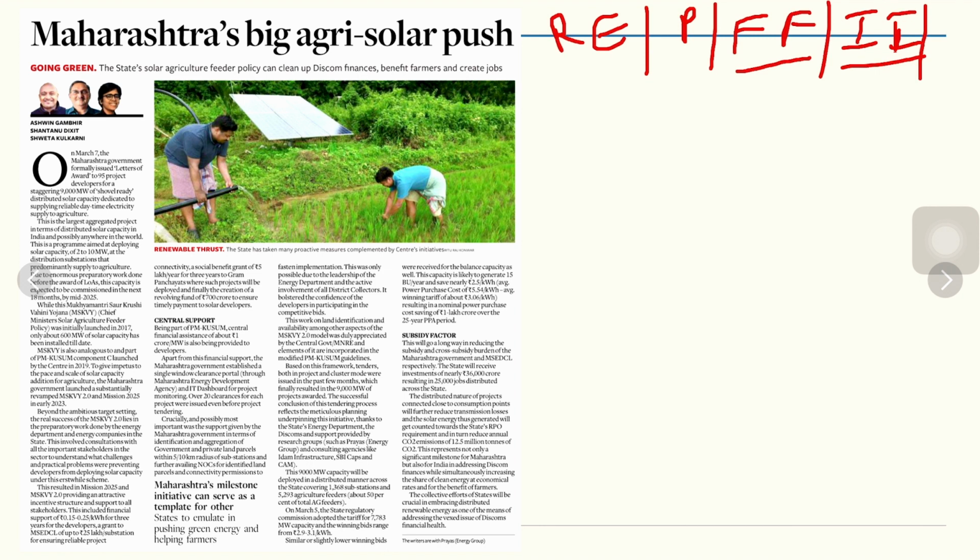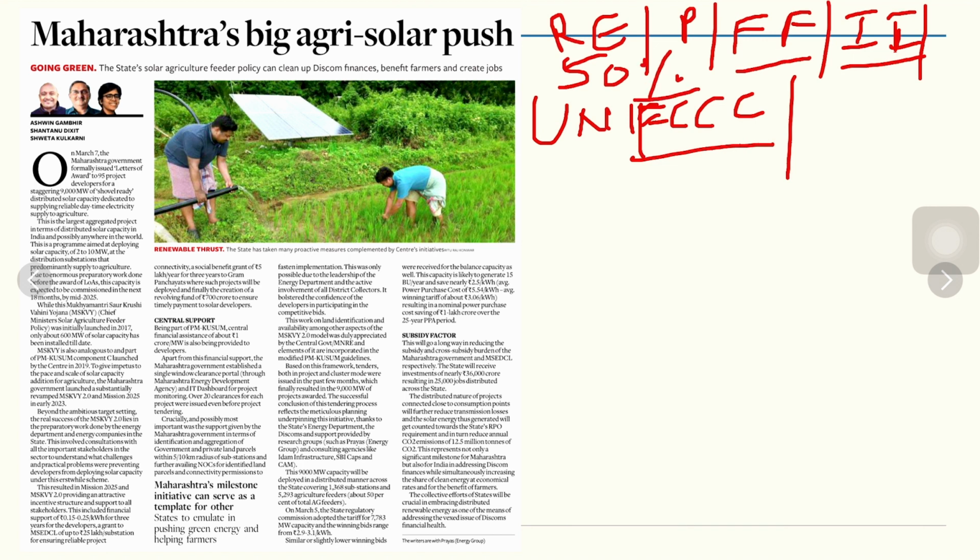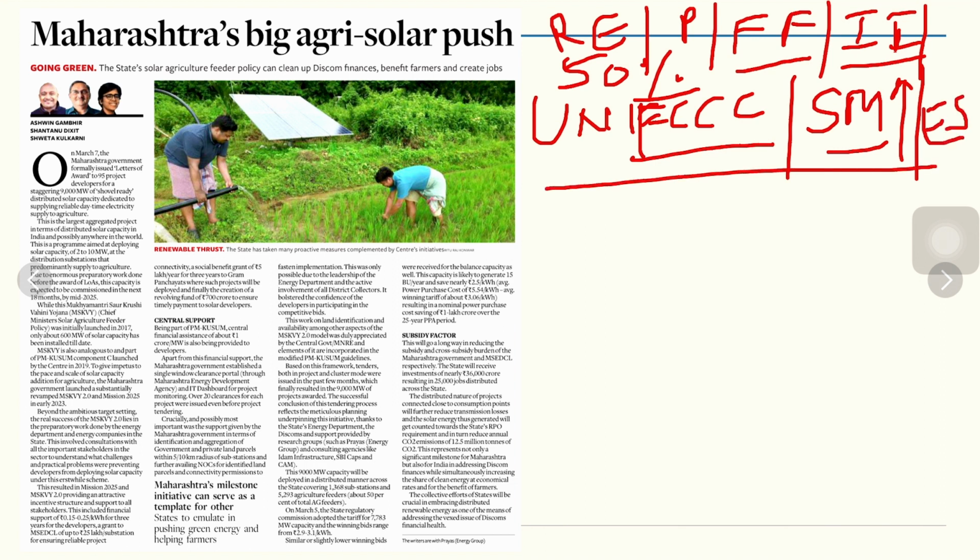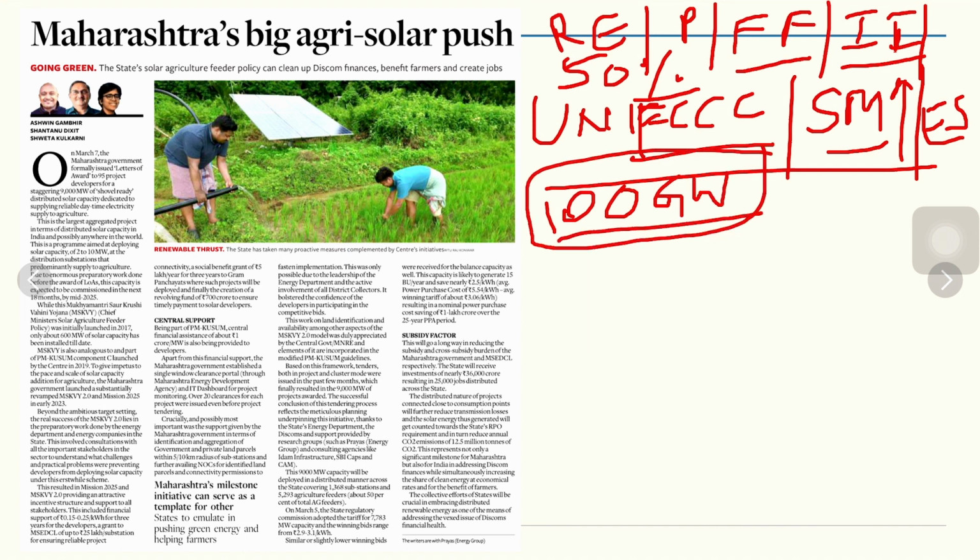India can also deal with the United Nations Framework Convention on Climate Change commitment, where India has said that close to 50% of our energy requirements will be fulfilled by renewable energy. It can also improve the solar manufacturing that is happening in our country and reduce reliance on imports, and broadly improve energy security. That's why solar energy is important. We are trying to manufacture close to 100 gigawatt of electric energy by solar projects. So, Maharashtra's big solar push.